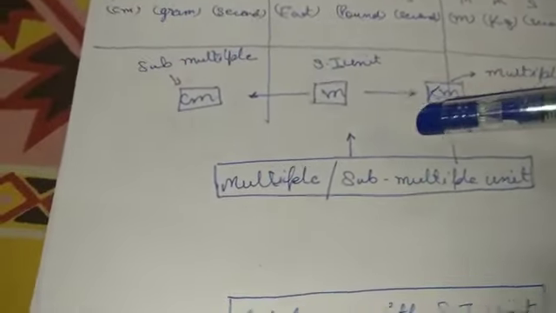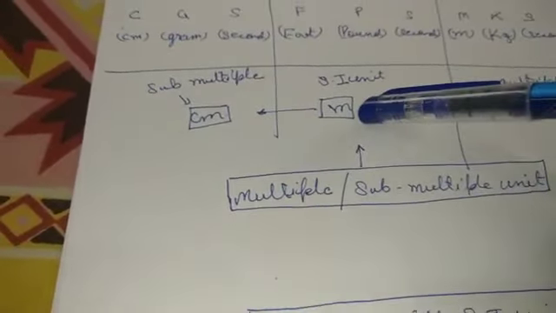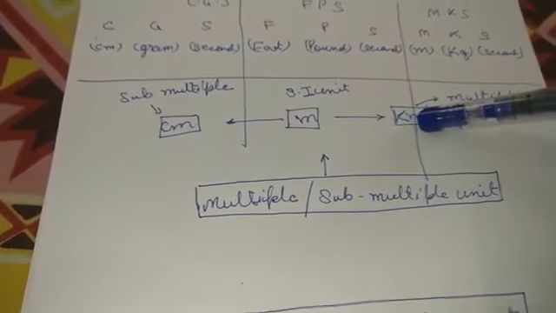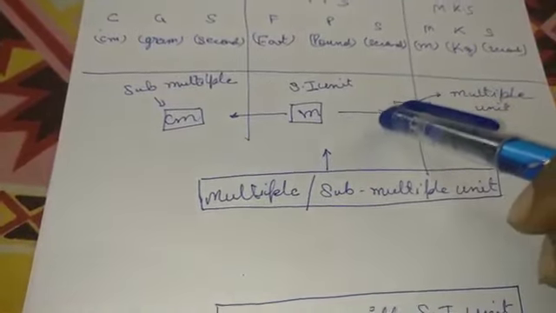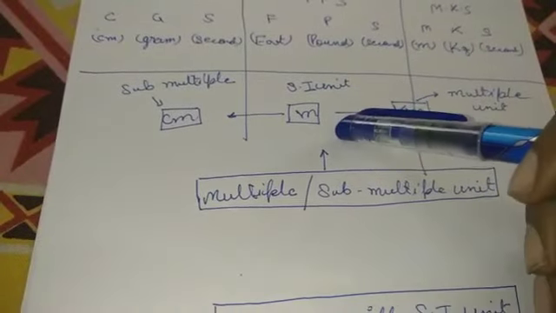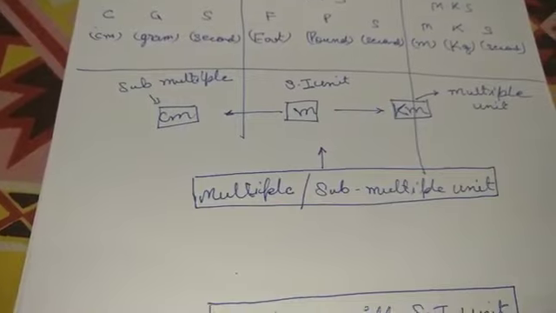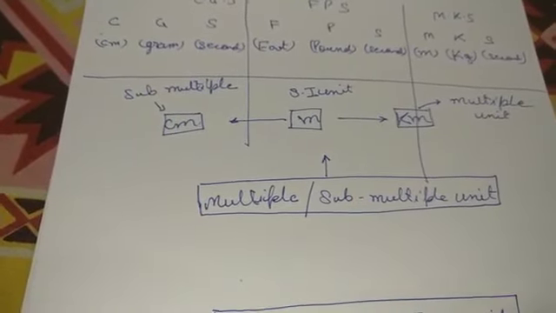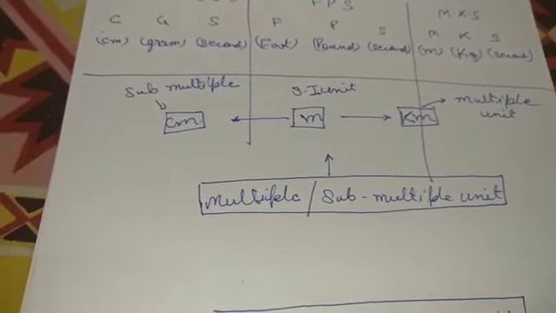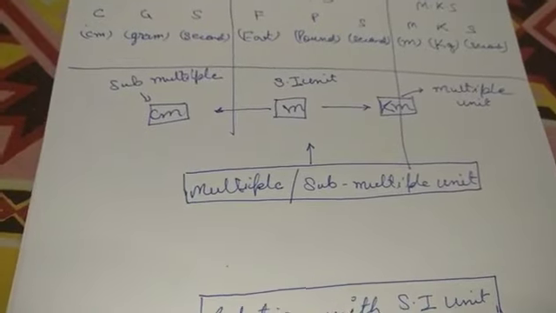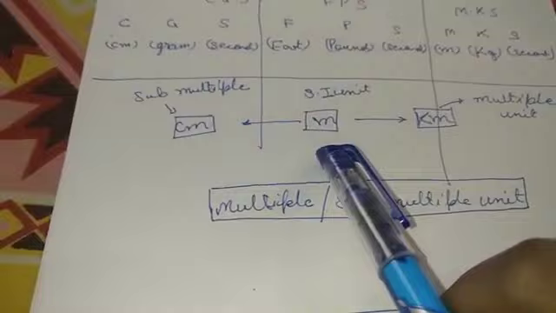Alright. Now we should be very well aware that apart from meter, there are different units that we use to measure. It could be centimeter, it could be kilometer and various others. We have decimeter, decameter, hectometer, millimeter. These are the different units. Some are higher, some are lower. How do we get to know which one is a multiple and which one is a submultiple? We compare it on the basis of the SI unit.